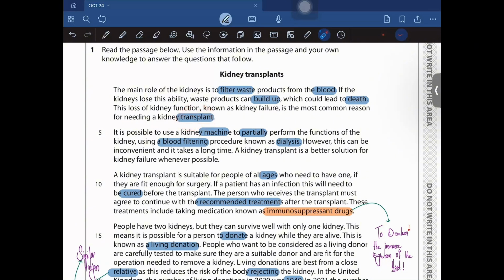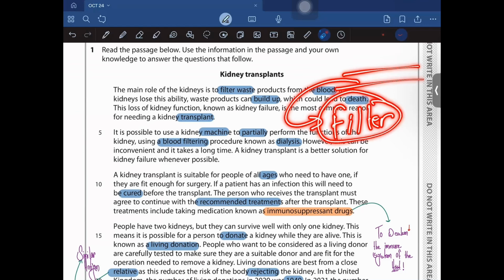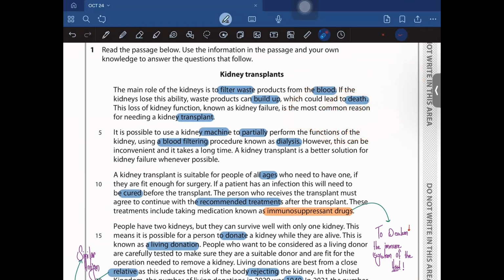So basically, you have to take a kidney from one person to replace your damaged one. And this is what we refer to as kidney transplant. Your blood builds up waste products as it passes from one cell to the other. Now your kidney is needed to filter these waste products. If these waste products are not filtered, then the blood can become toxic and that is going to be lethal for your health as well.